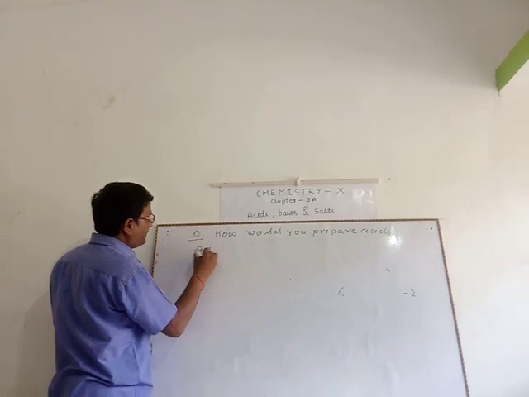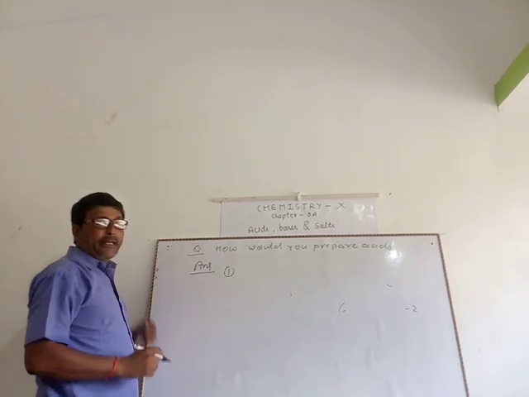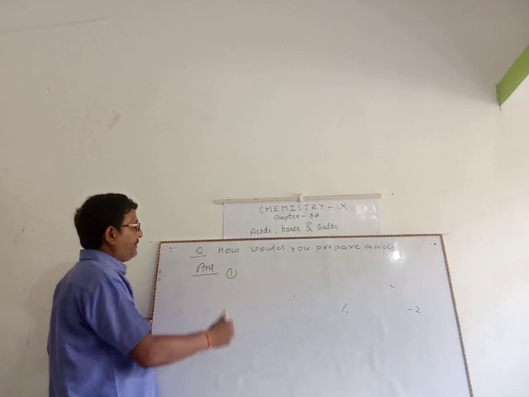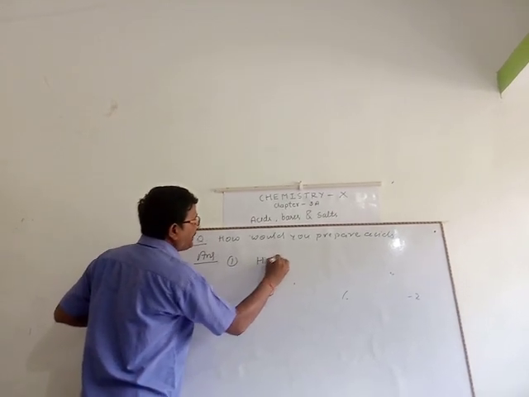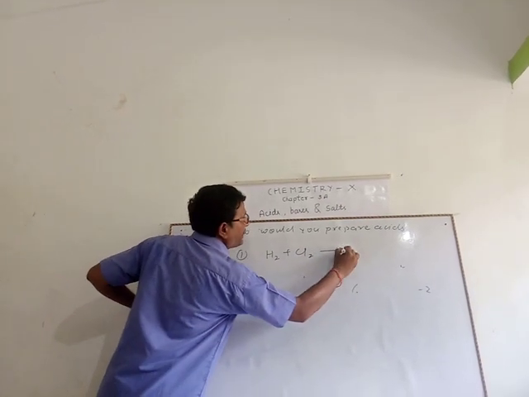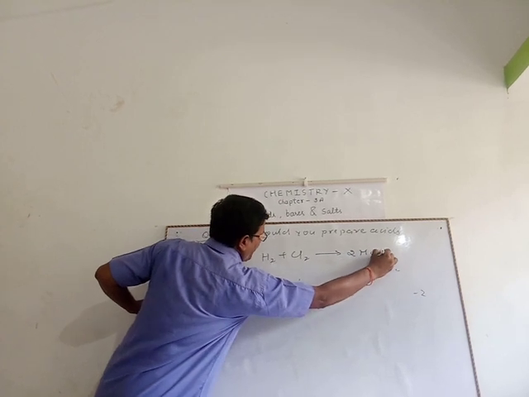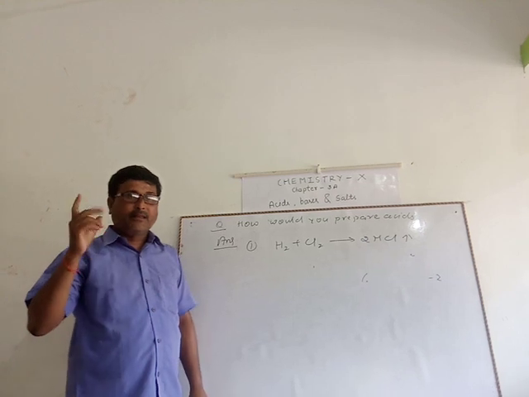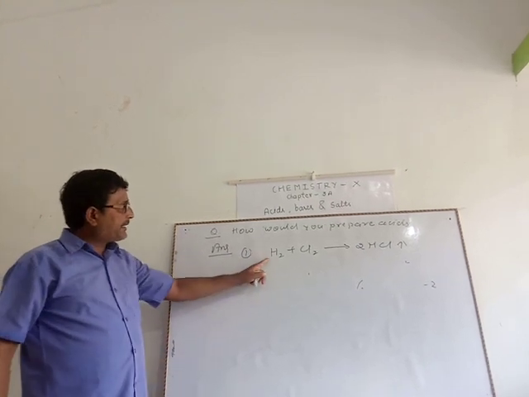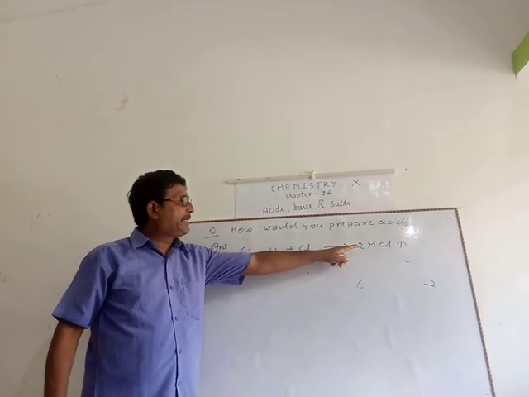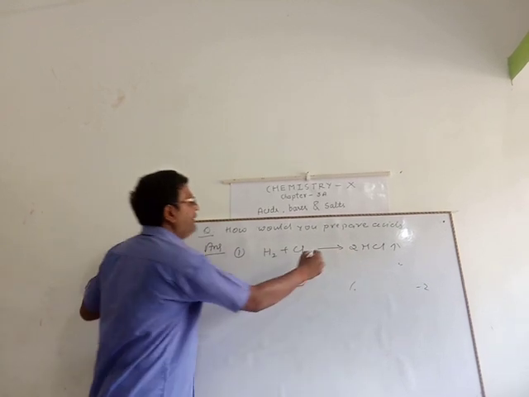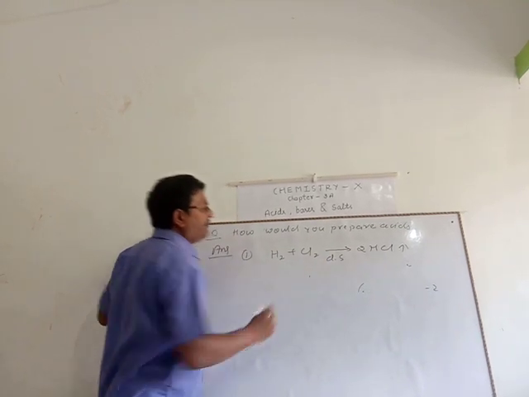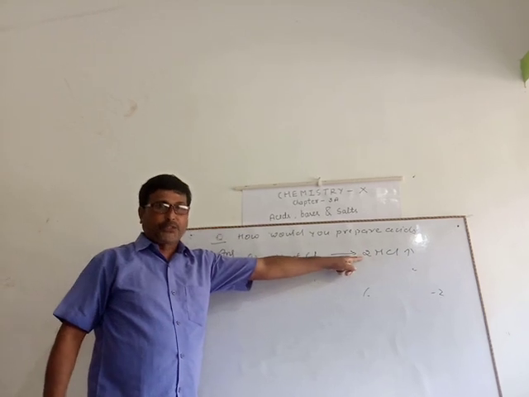The answer is that acid can be prepared by direct combination of non-metals, like hydrogen and chlorine reacting together to form hydrogen chloride. Remember that this reaction is possible in 3 cases. First case, in direct sunlight, this reaction is explosive.